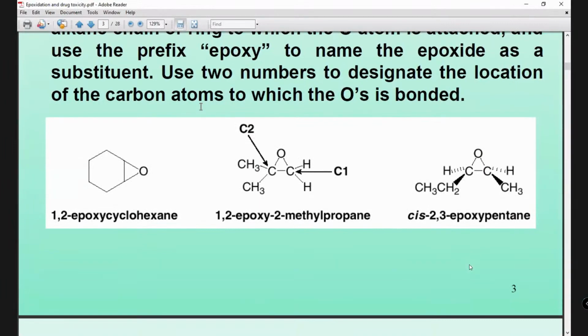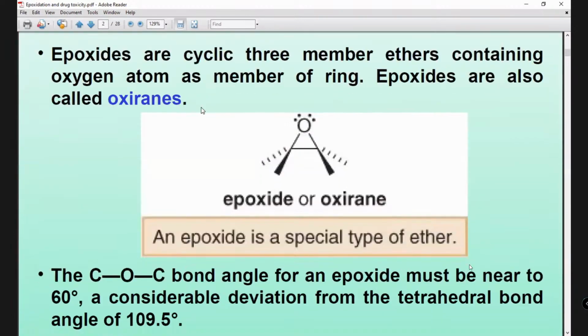Epoxide, its bond is very weak, because here you can see the bond. Yes, there is the bond. You can see it is a carbon and oxygen bond, and this bond angle is 60 degrees. The bond is not so strong. This bond is weak, and this bond needs to break. When it will break, it depends on the ligand. So if your